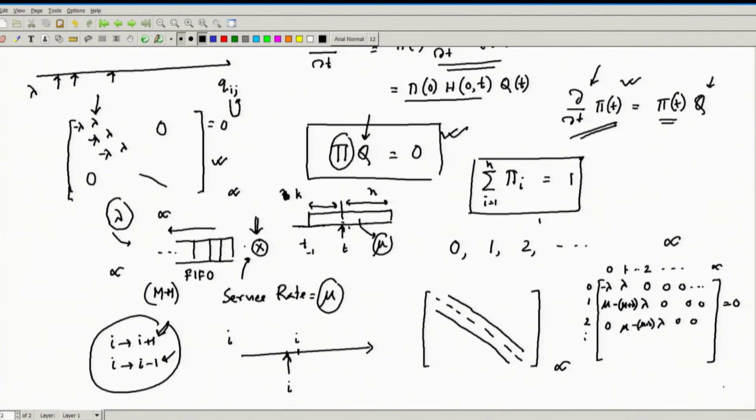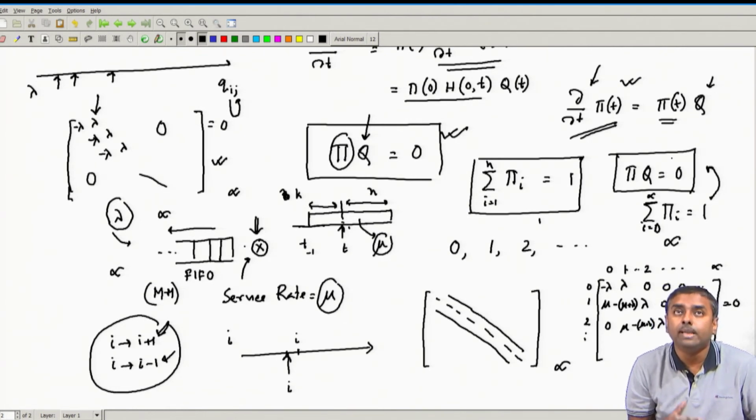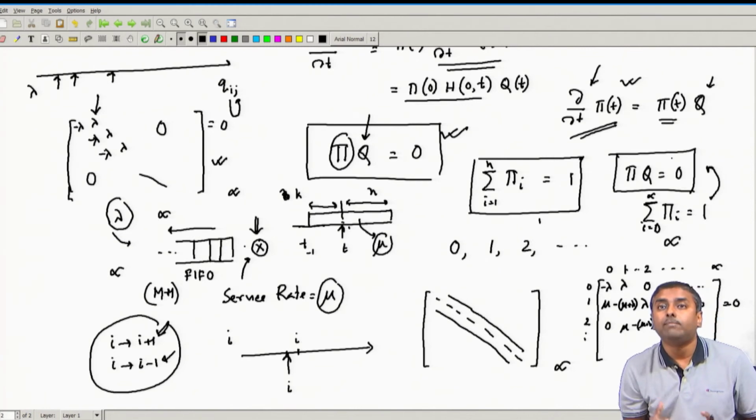All I have to do now, if I have to solve it, is pi Q equals 0 and the summation of pi i equals 1, i equals 0 to infinity. So these two give infinite linear equations. If I just recursively solve them, I will get my things done. This is easy, we know how to solve it. But before doing this, let us make life a little bit easier, and from there you will also be able to appreciate why this is actually called a Markov chain.